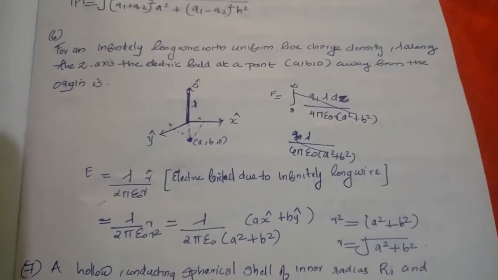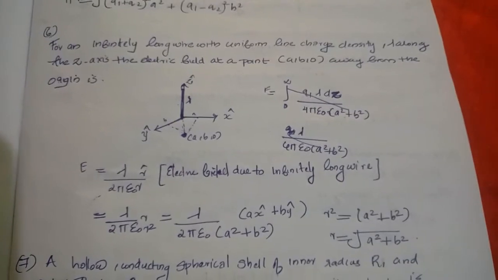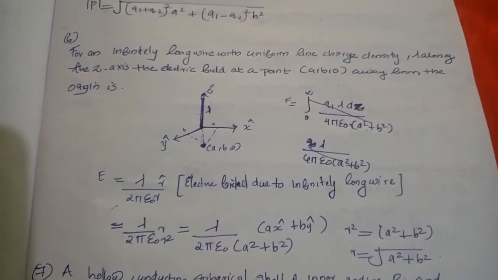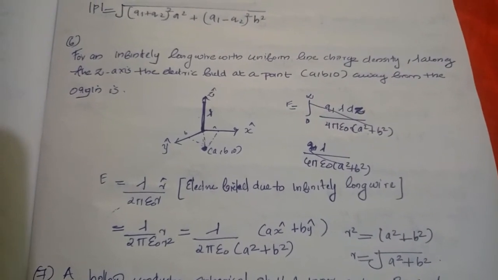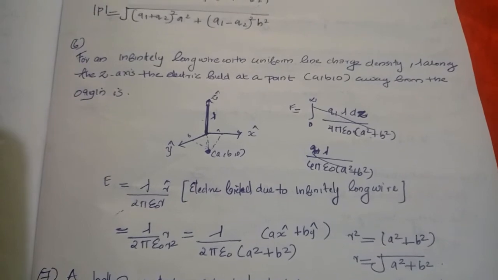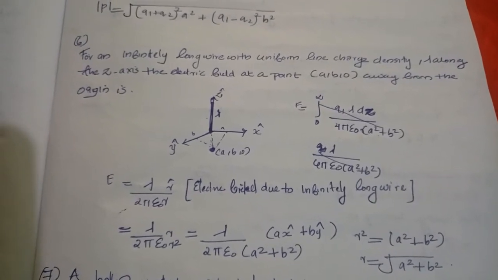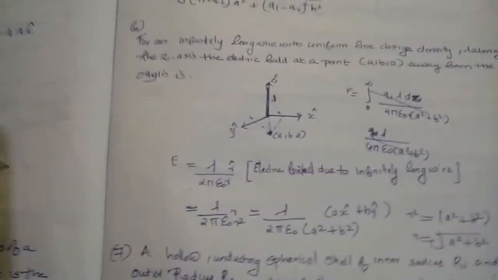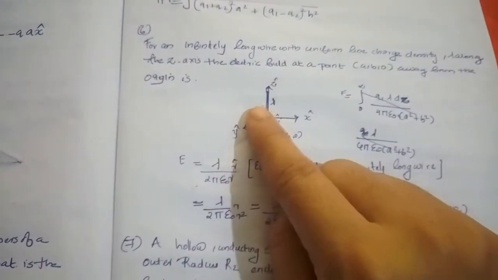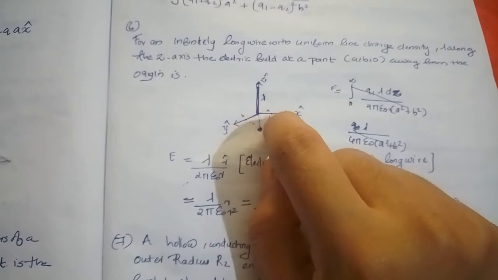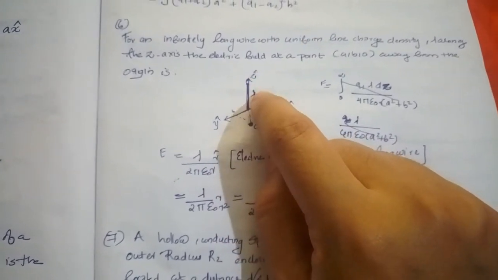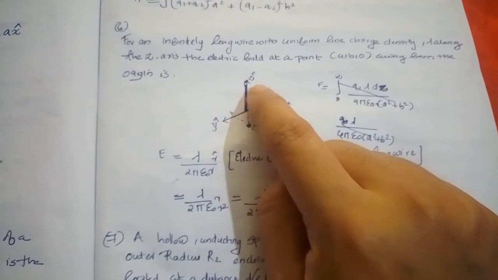Next question: for an infinitely long wire with a uniform line charge density lambda along the z-axis, the electric field at a point a comma b comma 0 away from the origin is? So here we can consider x cap, y cap, z cap, in which there is an infinitely long wire of charge density lambda.